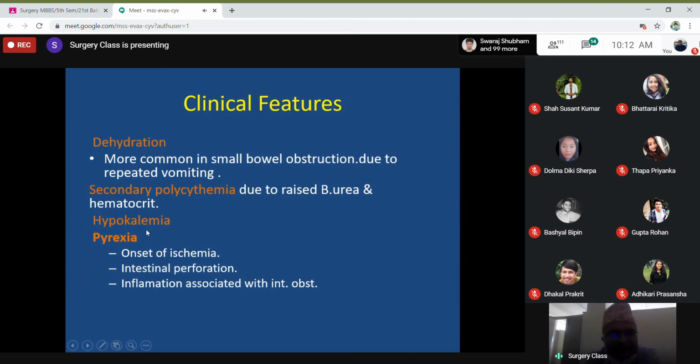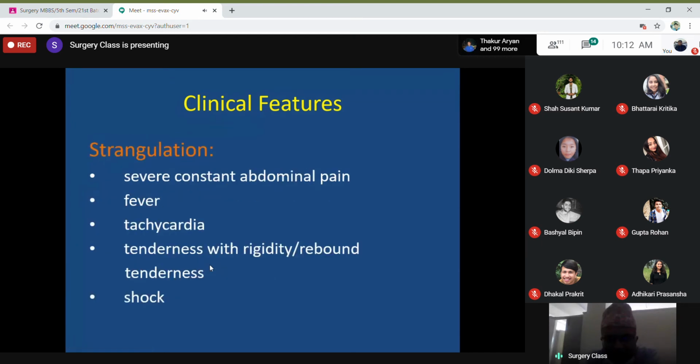Hypokalemia, as I have already told, and pyrexia, fever. I have already told, it is the symptom which is suggestive of onset of ischemia as well as intestinal perforation secondary to obstruction. So how a patient with a strangulated obstruction may present, or how to differentiate strangulation from simple obstruction. Severe constant pain.